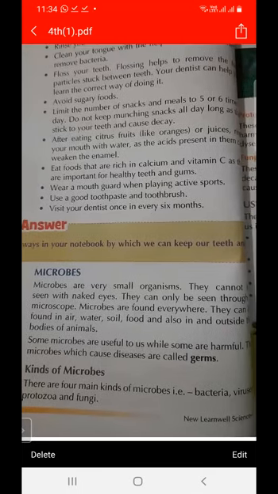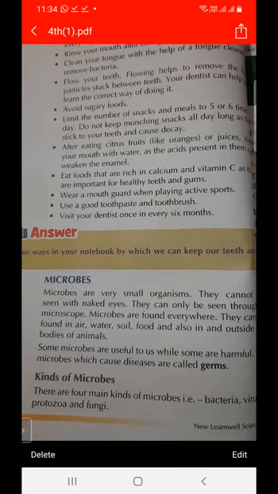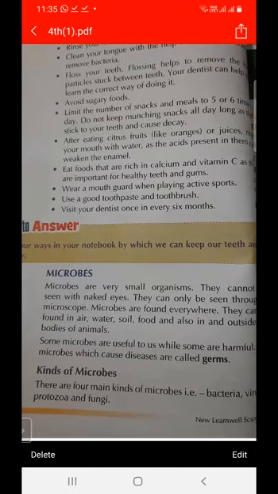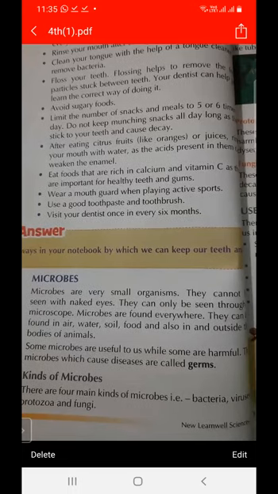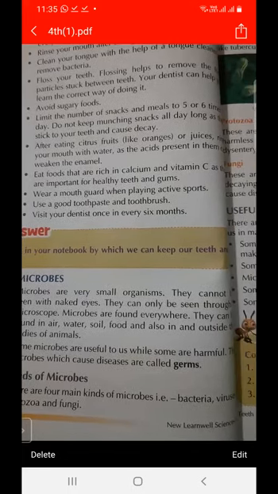Microbes are very small organisms. We can see them with the help of an instrument, the microscope. And where are microbes found? They are found everywhere: in air, in water, in soil, in food, and also inside and outside the bodies of animals.